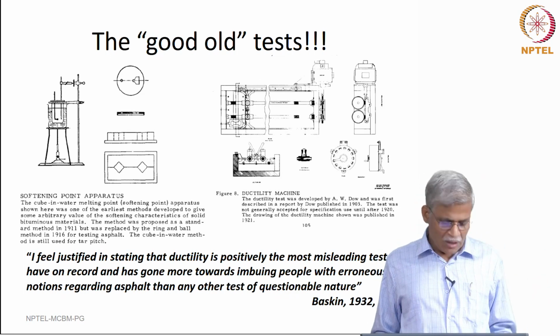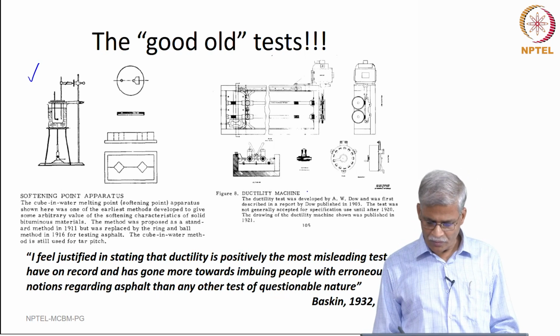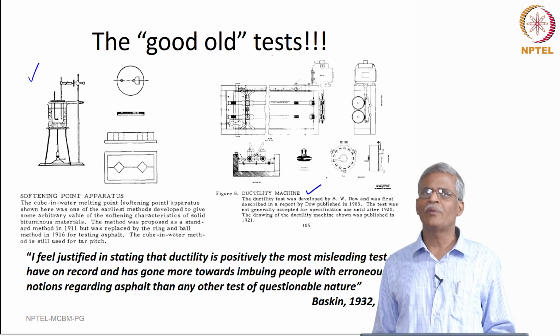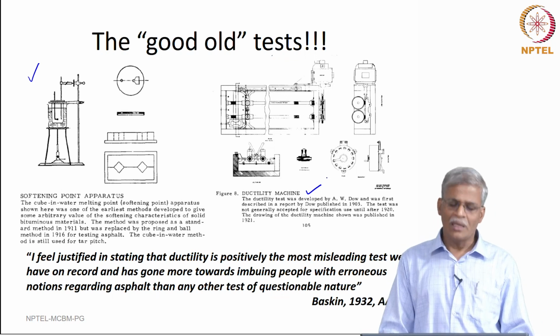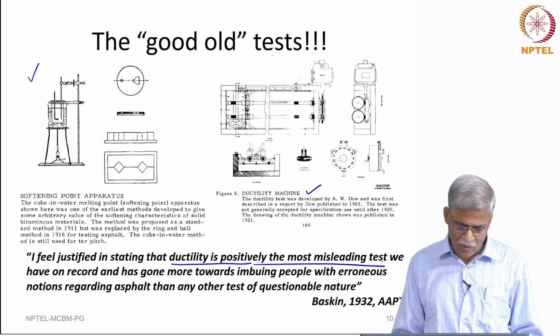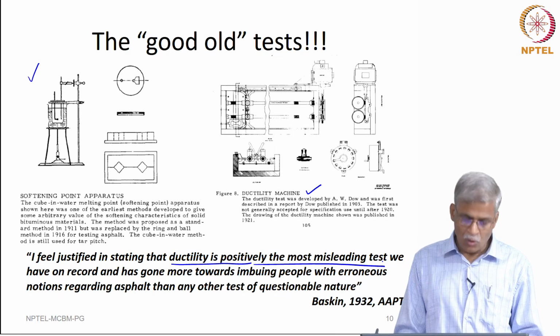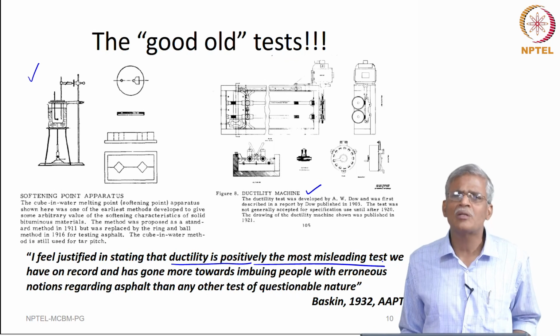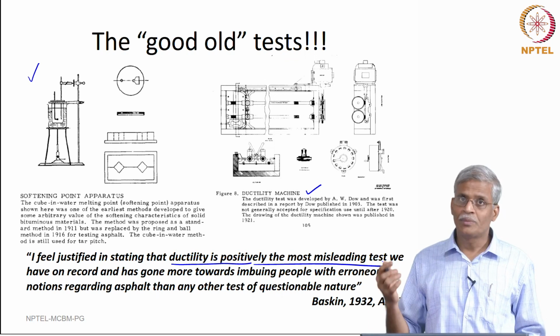Many other good old tests are, for instance, the softening point test, which we are using even now, and the ductility machine, which is the first machine invented by Dow. Again Baskin makes another comment here, saying that ductility is positively the most misleading test we have on record, and has gone more towards imbuing people with erroneous notions regarding asphalt than any other test of questionable nature. Very strong statements made during the 1932 session of the Association of Asphalt Paving Technologists meeting.